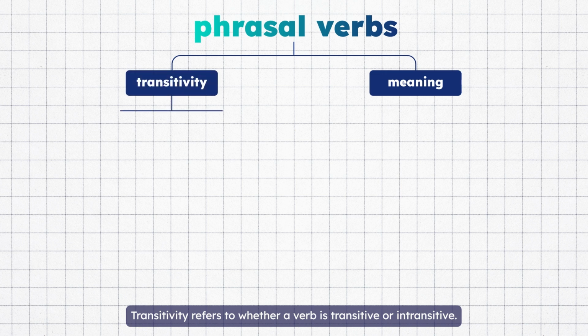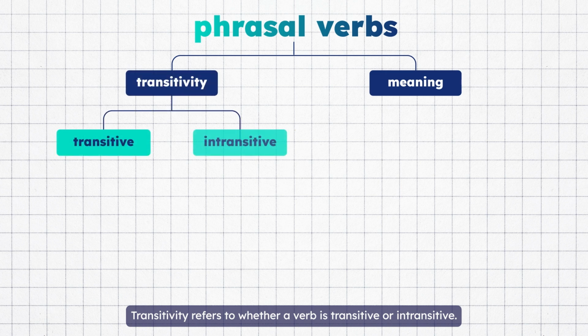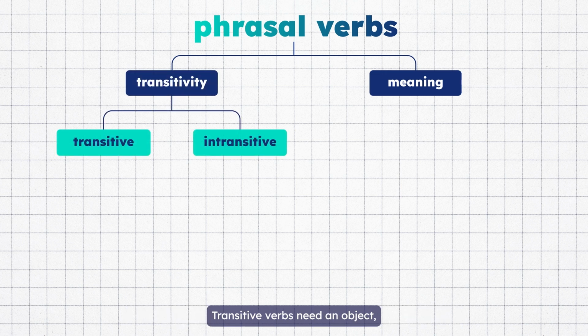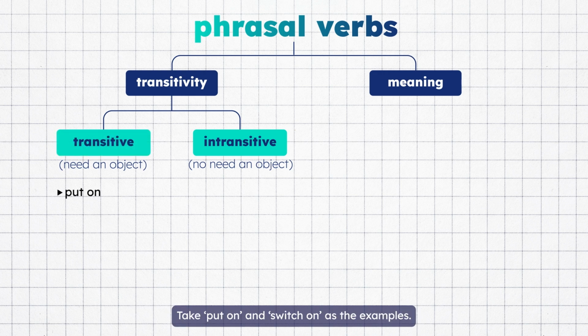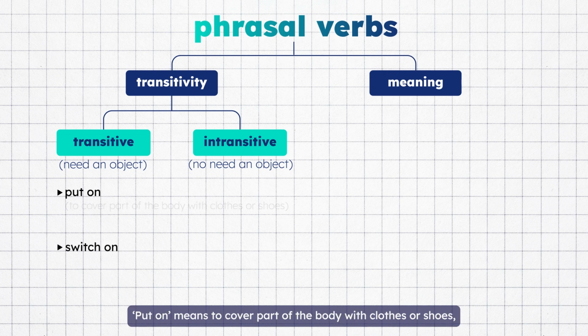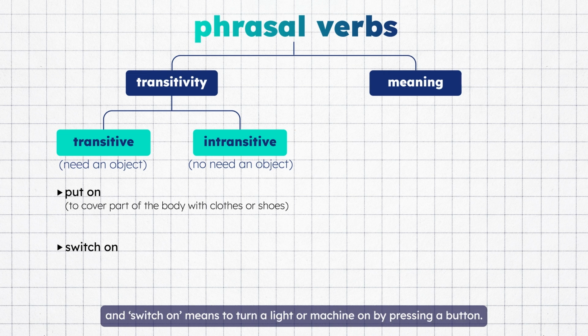Transitivity refers to whether a verb is transitive or intransitive. Transitive verbs need an object, while intransitive verbs do not. For transitive phrasal verbs, they need an object to complete their meaning. Take put on and switch on as the examples. Put on means to cover part of the body with clothes or shoes, and switch on means to turn a light or machine on by pressing a button.